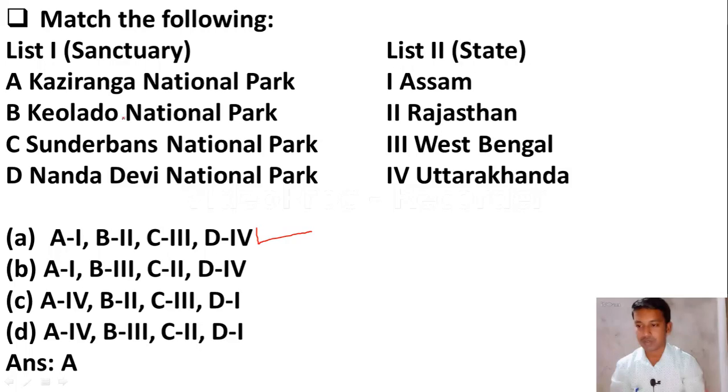Okay, A1 Kaziranga National Park, it is located in Assam. Then Keoladeo National Park, it is in Rajasthan. Sundarbans National Park, it is in West Bengal. And Nanda Devi National Park, it is in Uttarakhand. Okay friends, please remember this. Let us move to the next question.